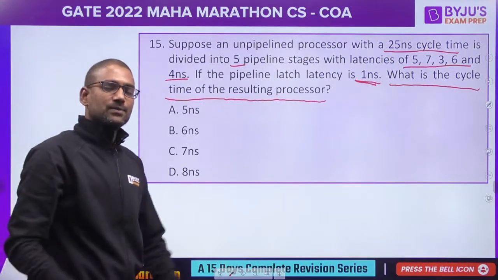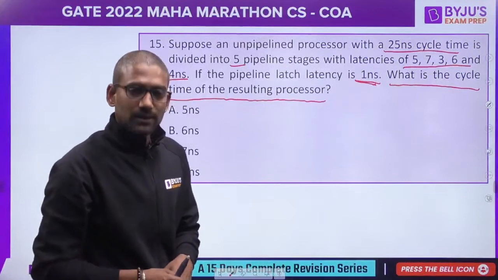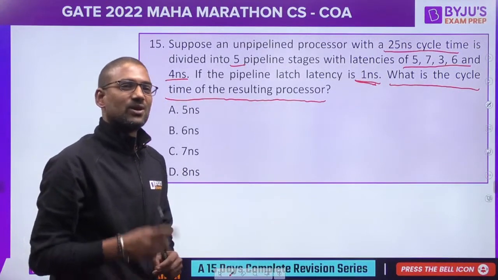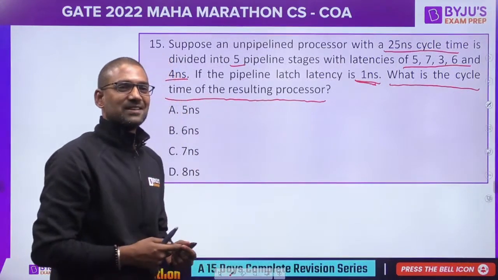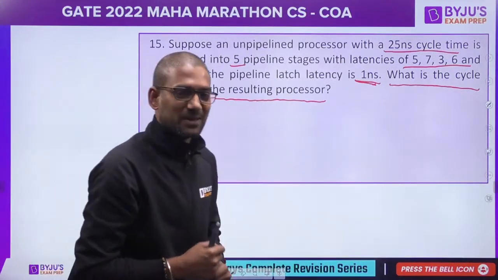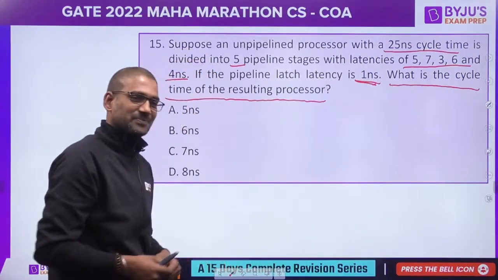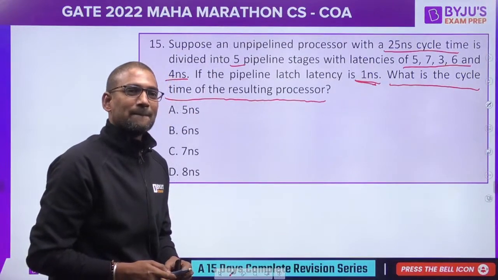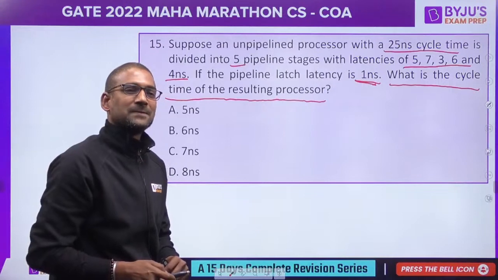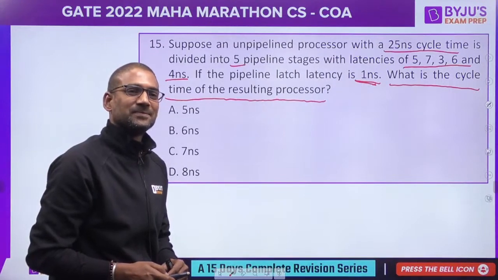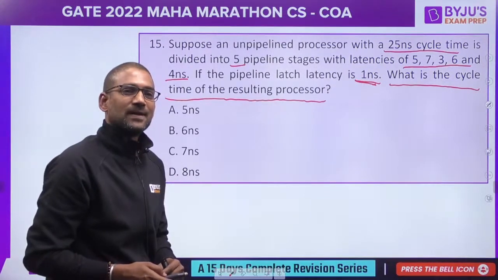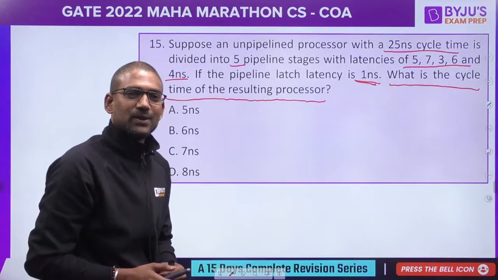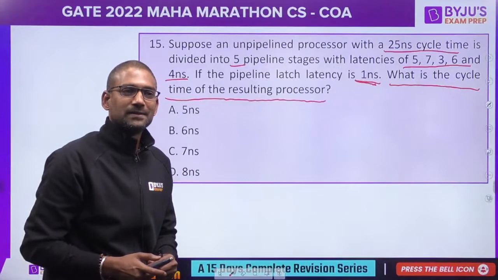An unpipelined processor is turned into a pipelined one. De Villiers says D. Okay, Navneet says D.